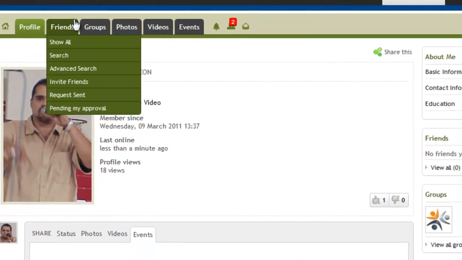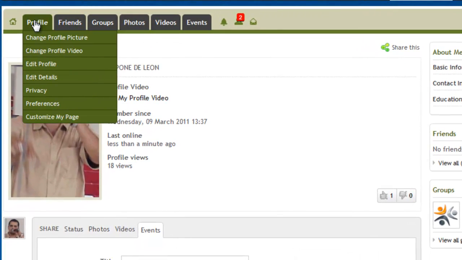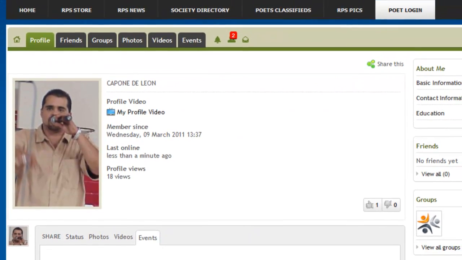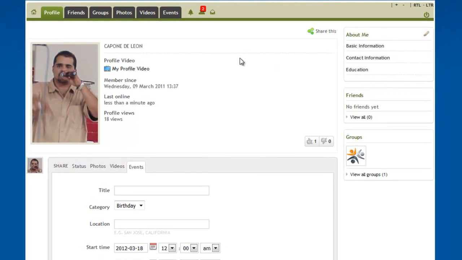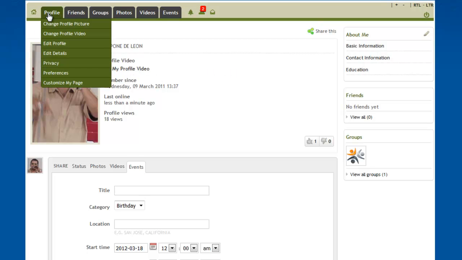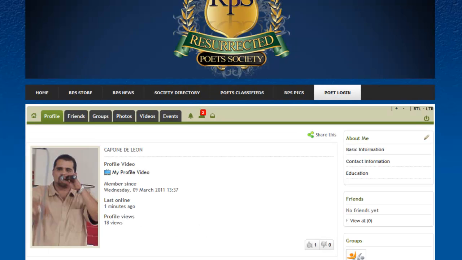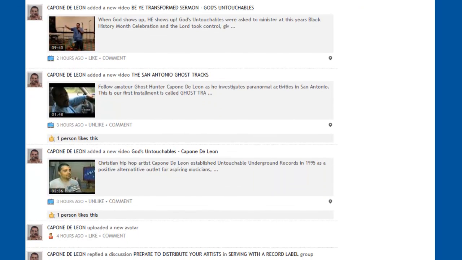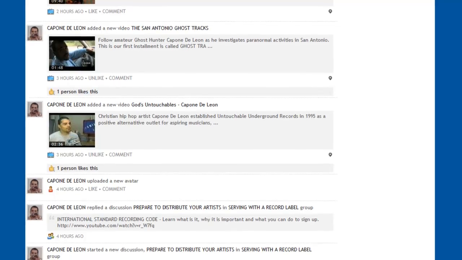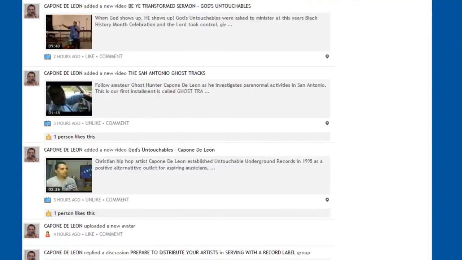So right here, you have a profile, just like on Facebook, where you would be able to post your pictures. You have a profile video. You can also put out your own events, update statuses, and so on and so forth. In here there's lots of different things that are going to allow you to make changes and edits, preferences, privacy, all of that's in there. And then of course, once you start posting stuff, it'll look just like the old Facebook used to look, where all the feed goes underneath.